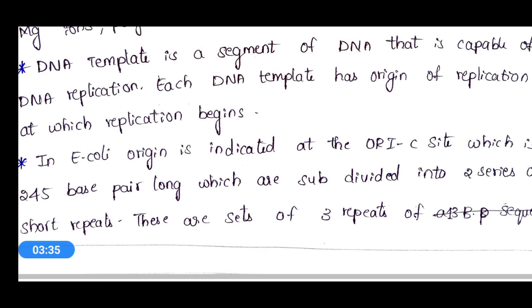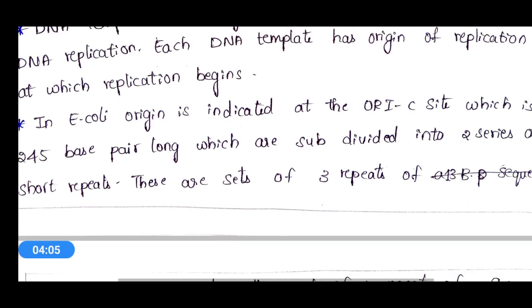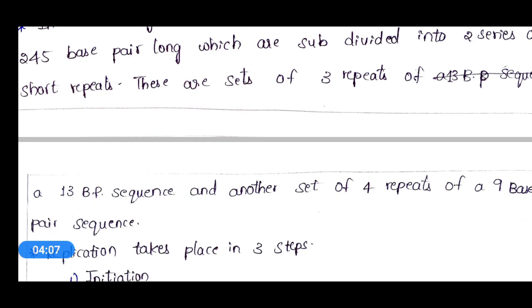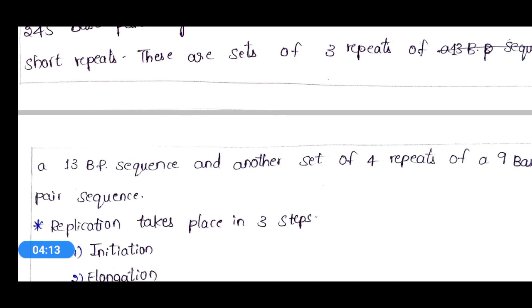It is around 245 base pairs long, which is subdivided into two series of short repeats. These are a set of 3 repeats of a 13 base pair sequence, and another set of 4 repeats of a 9 base pair sequence.